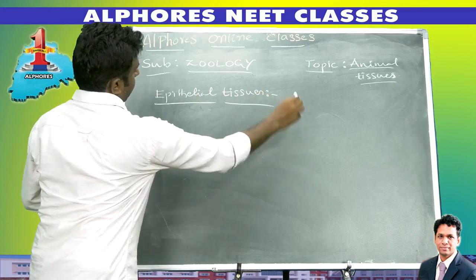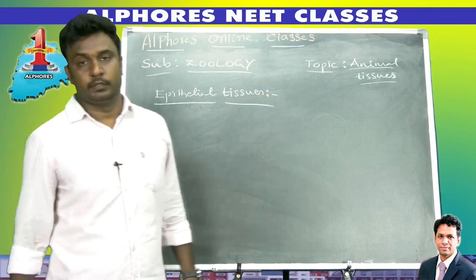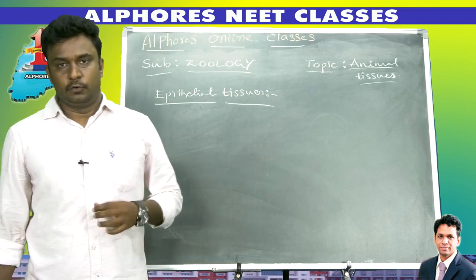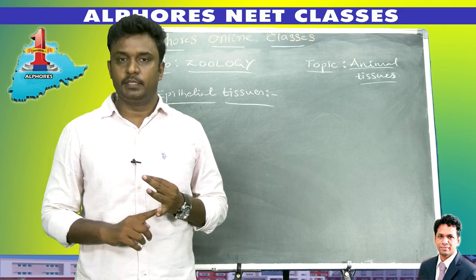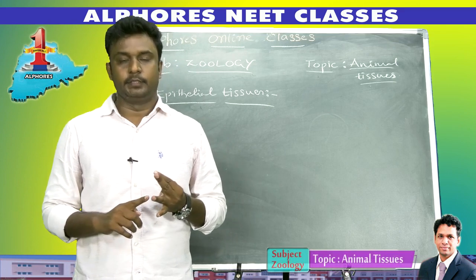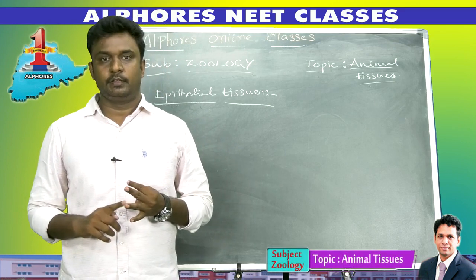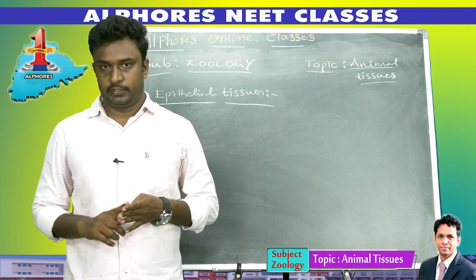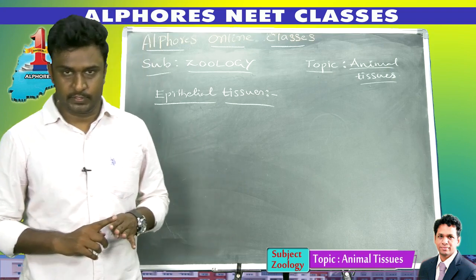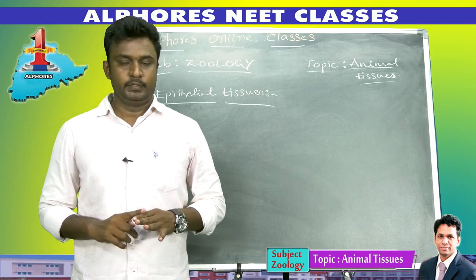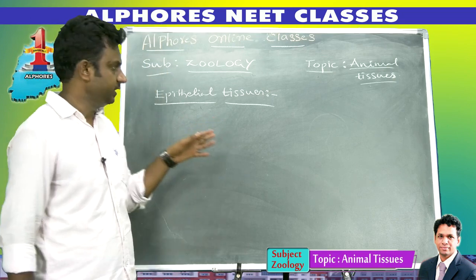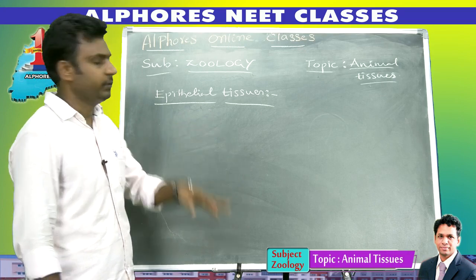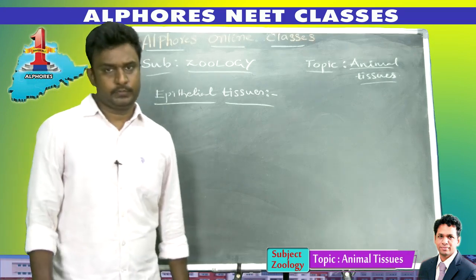We already know that four types of tissues are present in our body: epithelial tissues, muscular tissues, nervous tissues and connective tissues. So we discussed briefly yesterday about the epithelial tissues.